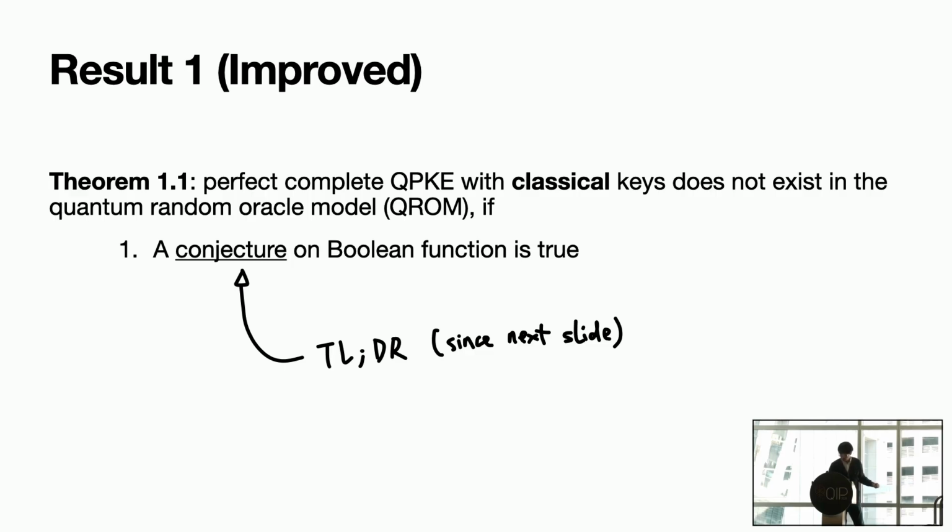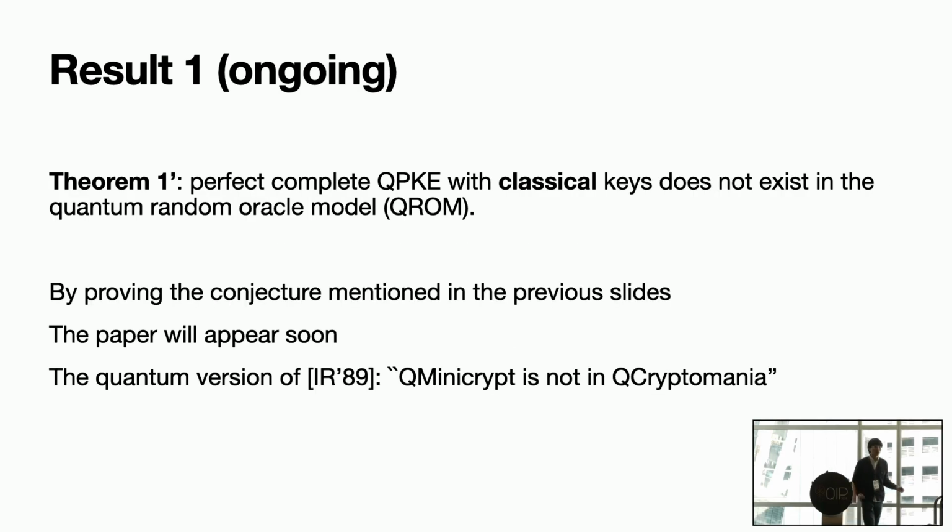Okay? So the next slide is an ongoing result. When we submitted the manuscript, we didn't have this particular slide. But now we can fully show that Theorem 1, perfectly complete quantum public key encryption with classical keys, does not exist in the quantum random oracle model without any caveat. Okay? So in other words, if you only want keys to be classical, which is the most convenient way to build public key encryption, then you cannot build that from only one-way functions.